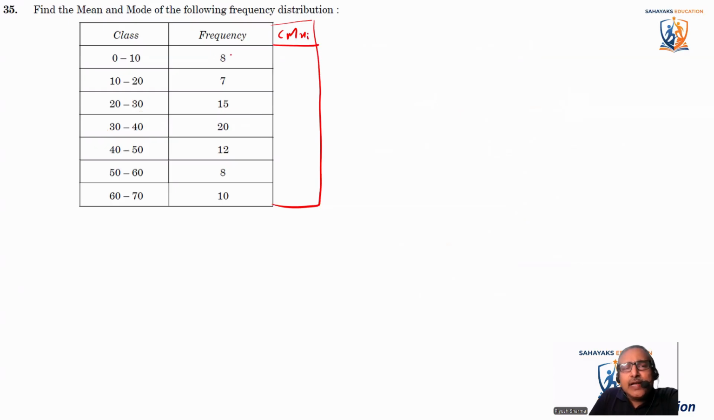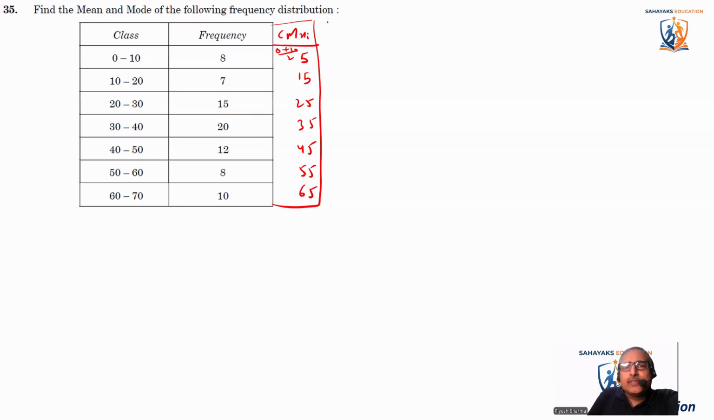Class mark is the mid value of the class, that is 0 plus 10 divided by 2. So it comes out to be 5. For this, it comes out to be 15. It comes out to be 25. Here it should be 35. Here it is 45, 55, and 65.